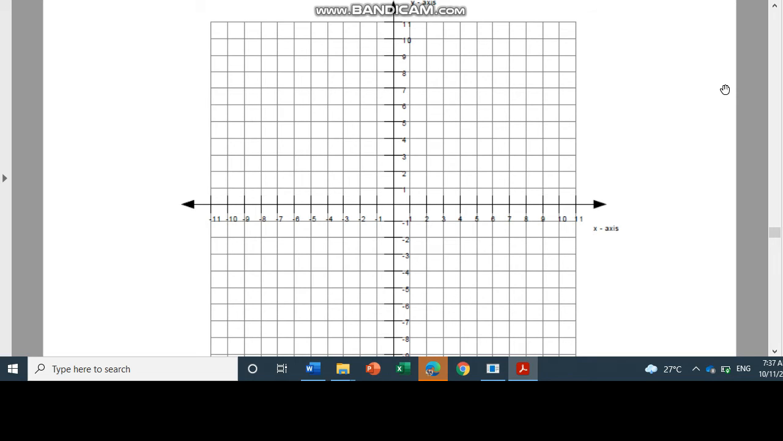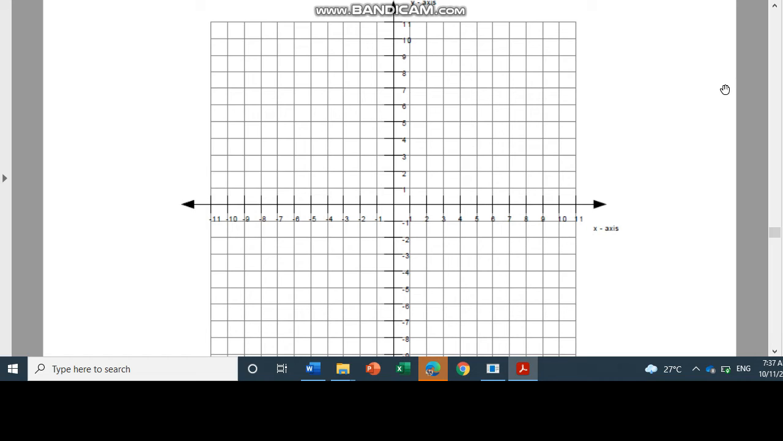As practice exercises for this module, you can have the exercises or the activity number 3, plot the points on pages 11 to 12 of your modules. So let us have more examples in plotting the points and in naming the points through this activity number 3.